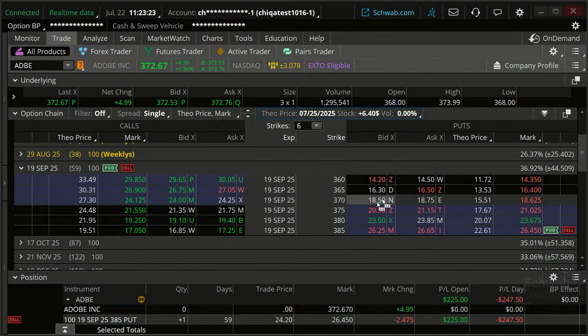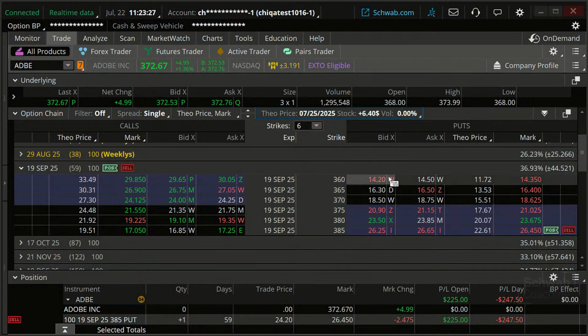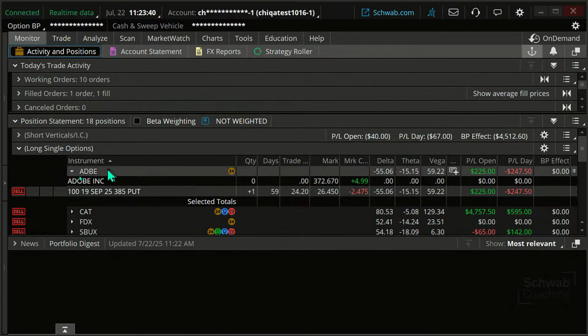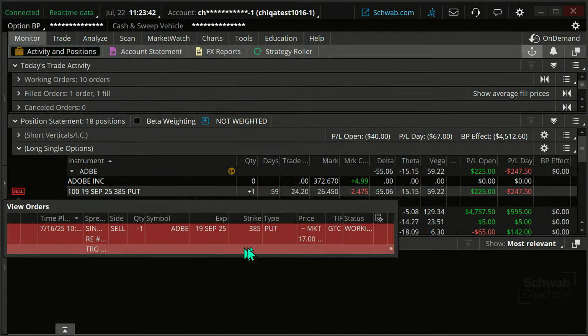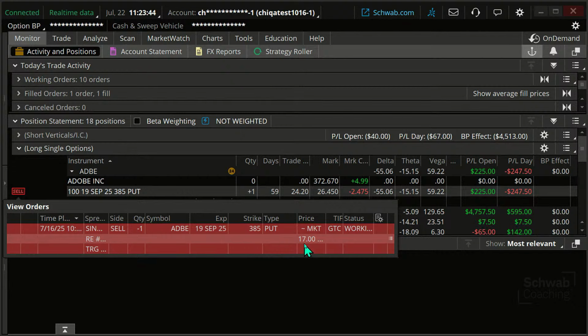The question is, now that we have that, where should we put our stop loss, okay? Well, the Theo price is now showing at 22.60. That's the Theo price. So if I want to adjust this stop up, I can move that to 22.60, not 17.